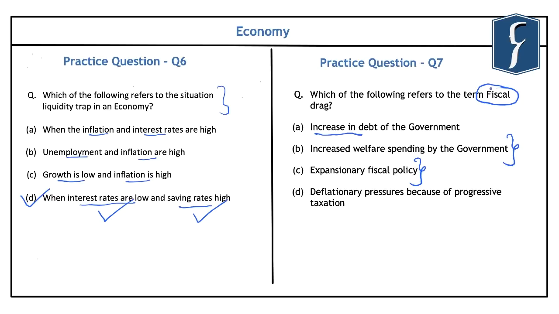So by solving these two questions, we understand that one should be very clear with the basic concepts of the economy, and they can be asked in your exam. In that scenario, you will not be able to eliminate the options easily without knowing the actual meaning of the terms that are being asked in the exam. And in this case, the correct answer that comes out is D, that is, it leads to deflationary pressures because of progressive taxation in an economy. This is because of increasing inflation or income growth, people are moved into higher tax brackets, and that leads to reduced consumer spending. And that is how deflationary pressures are imposed because of progressive taxation.